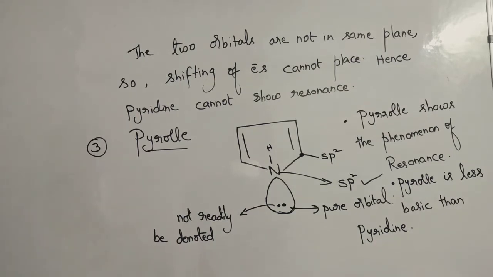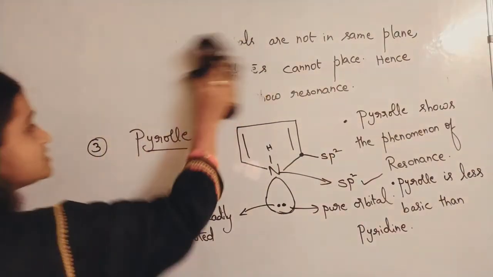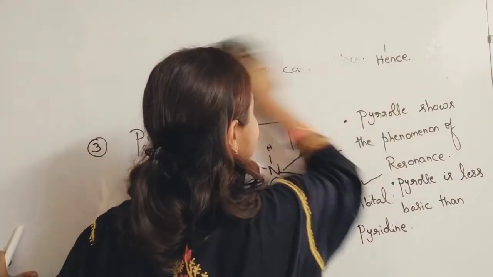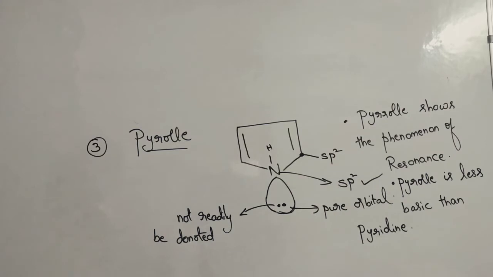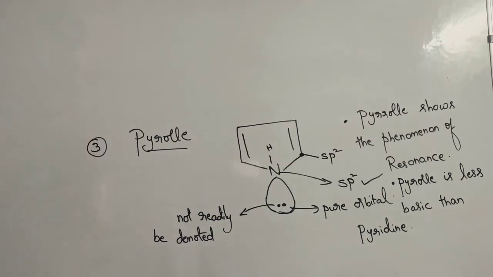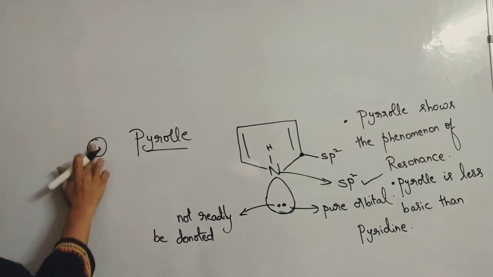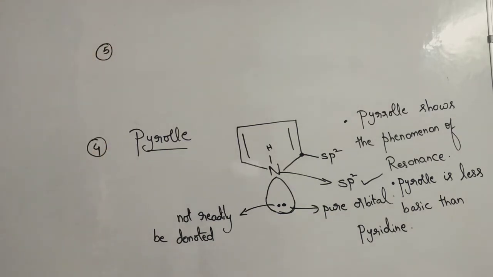So this is the third example. Now let us go for the fourth example, or fifth example. Just count the numbers, I'll forget the numbers, I'm just concentrating on the concept only. I think this is the fourth example, and the fifth example we'll go for is aniline.